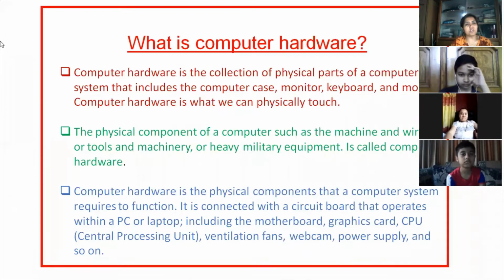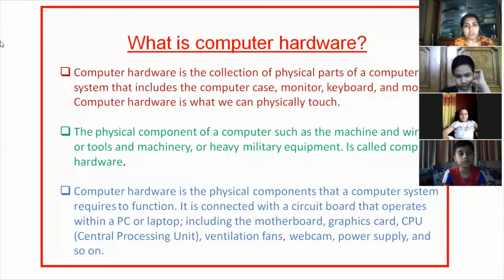Hardware is the physical part of a computer. The basic definition is that one. But there are so many definitions. Let us have a look at the definitions. Computer hardware is the collection of physical parts of a computer system that includes the computer case, monitor, keyboard, and mouse. There are other hardware also, not only monitor and mouse, okay?